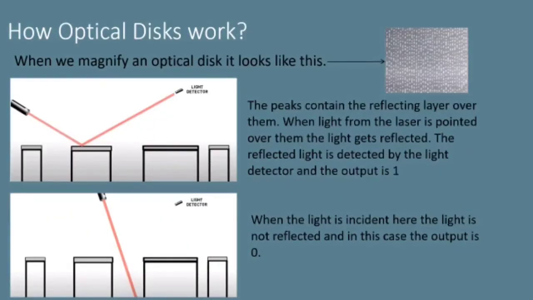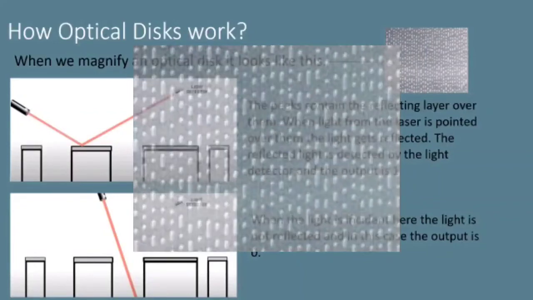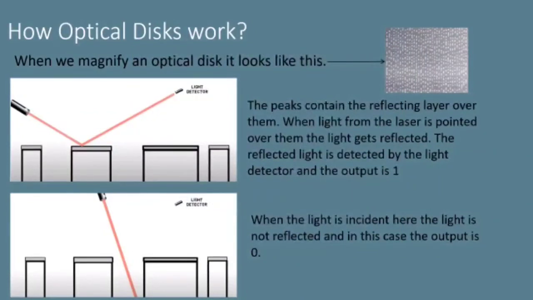How does an optical disc work? When we magnify an optical disc, it just looks like this. The peaks contain the reflecting layer over them. When light from the laser is pointed over them, the light gets reflected. The reflected light is detected by the light detector and the output is 1. When the light is incident in the valley, the light is not reflected back, and in this case the output is 0.